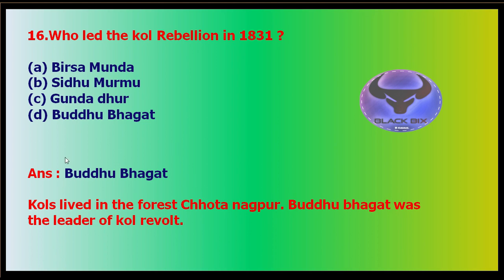Very unique name. Birsa Munda was the leader of the Munda Rebellion, Sidhu and Kanu and Gundadhur you already know. Buddhu Bhagat was the leader in the Chhotanagpur region. The Kols lived in the Chhotanagpur forested areas, and Buddhu Bhagat was the leader of the Kol revolt. Buddhu Bhagat is related with the Kol revolt.